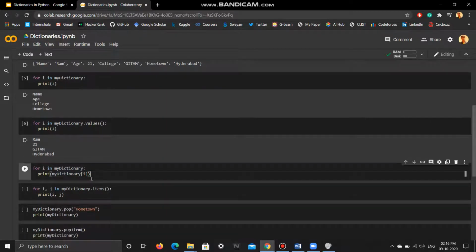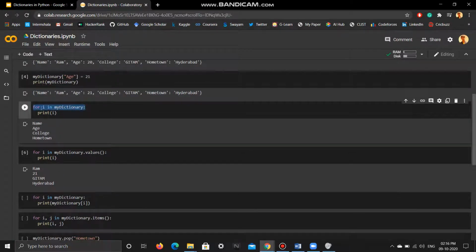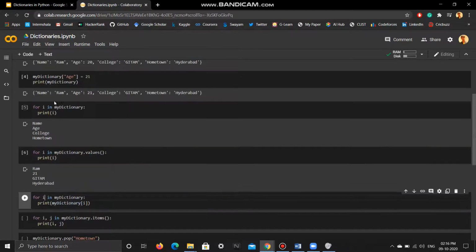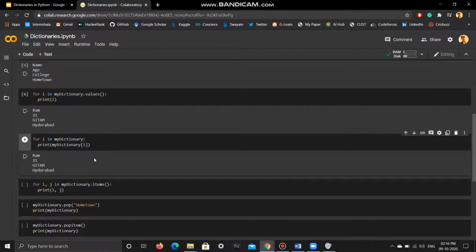Another way to print the values of a particular dictionary is, as I told you earlier, this particular loop returns to you the indices. So here I have got the indices. Now what I'll do is I'll just put I in here. The first time this loop is iterated, name will come in, and my dictionary of name is nothing but Ram. So Ram will be printed. Second time age will come in, my dictionary of age is nothing but 21, and so on. So again, another way to print the values is this. Again, as you can see, Ram, 21, Geetam, Hyderabad.